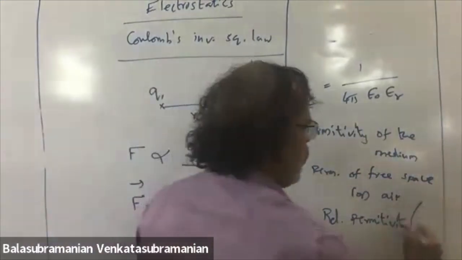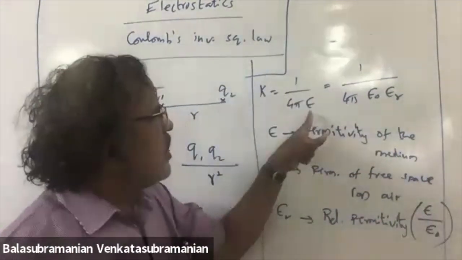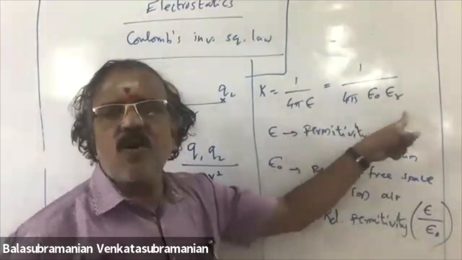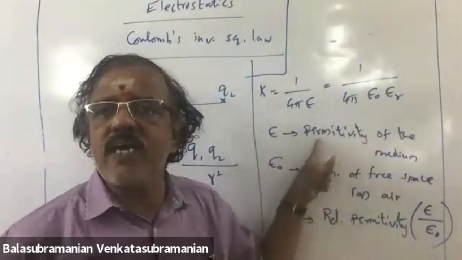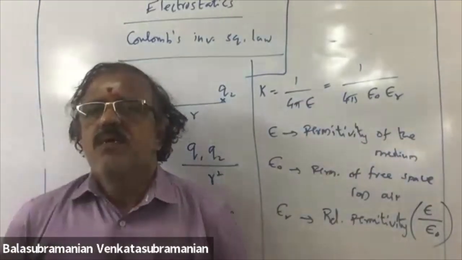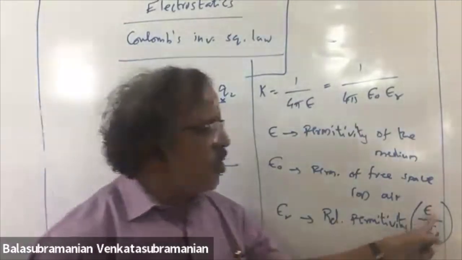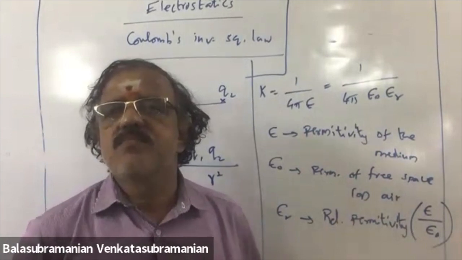Epsilon r is nothing but epsilon by epsilon naught. You are saying epsilon is equal to epsilon naught into epsilon r, so epsilon r is nothing but epsilon by epsilon naught. It is a ratio, so no unit for relative permittivity.